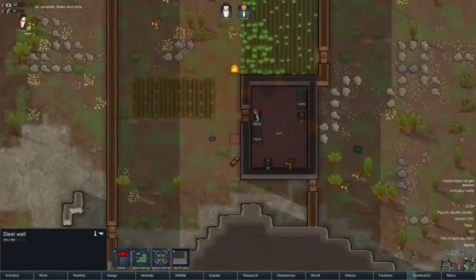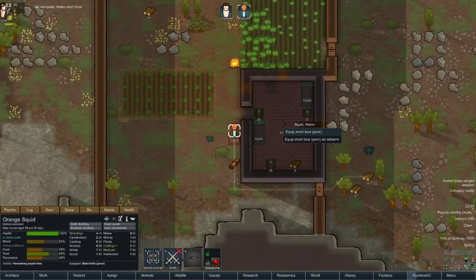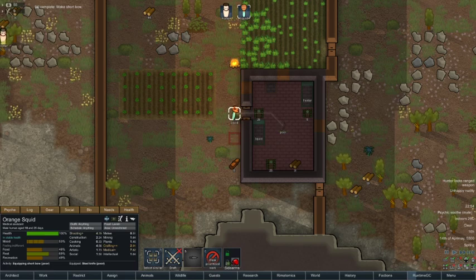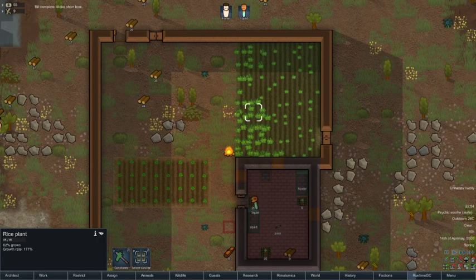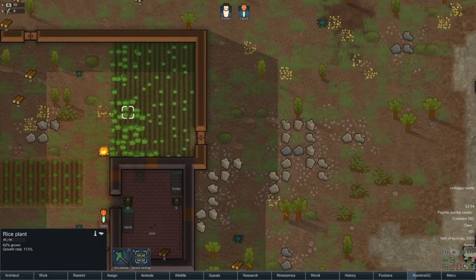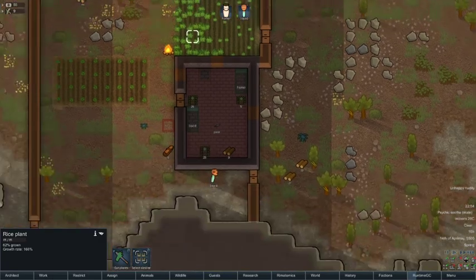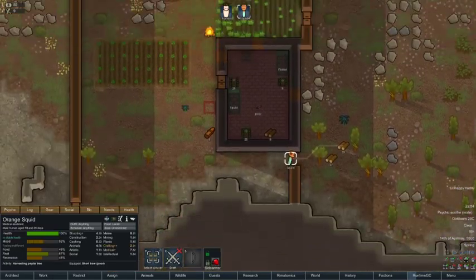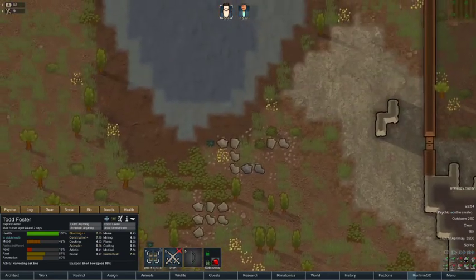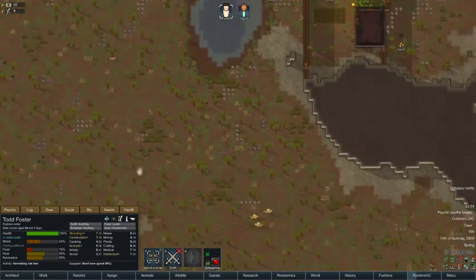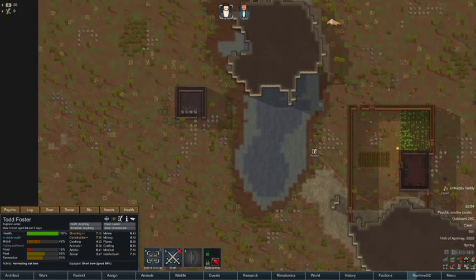Build complete. Make short bow. So Squid can now equip this bow, which is very poor because he's not a good crafter, but he's doing it all the same. And hopefully in the meantime some of this is ready for harvest, but it's not, annoyingly. Squid's going to be getting quite hungry. No, you know what? Squid's doing alright. This bloody Foster seems to have a massive appetite.